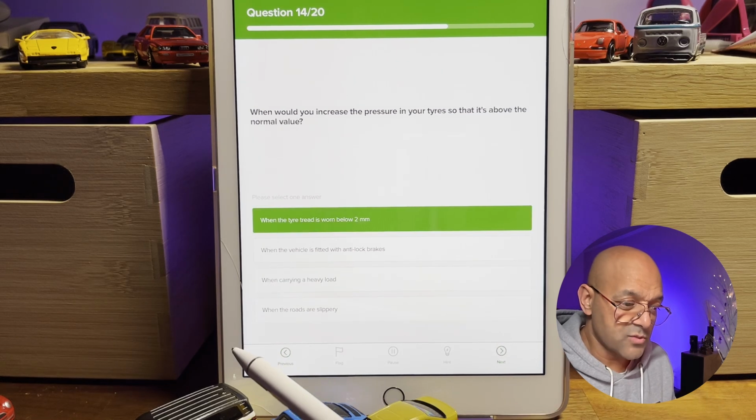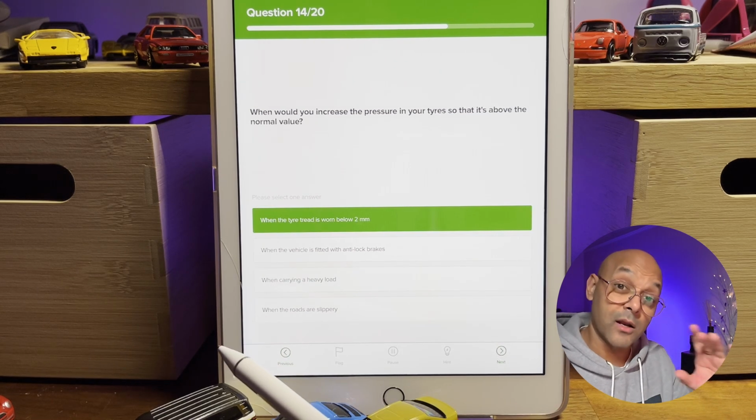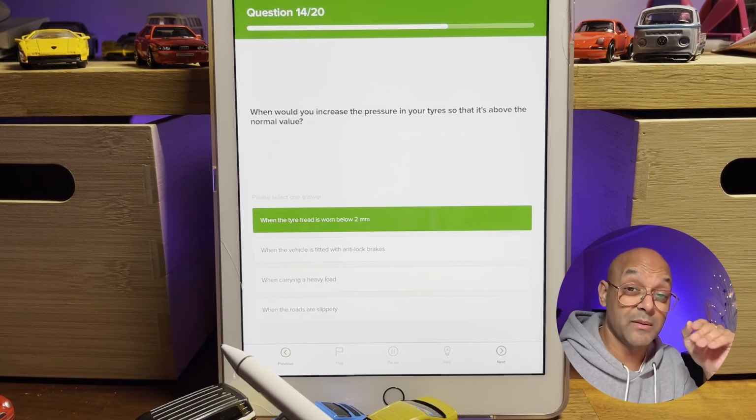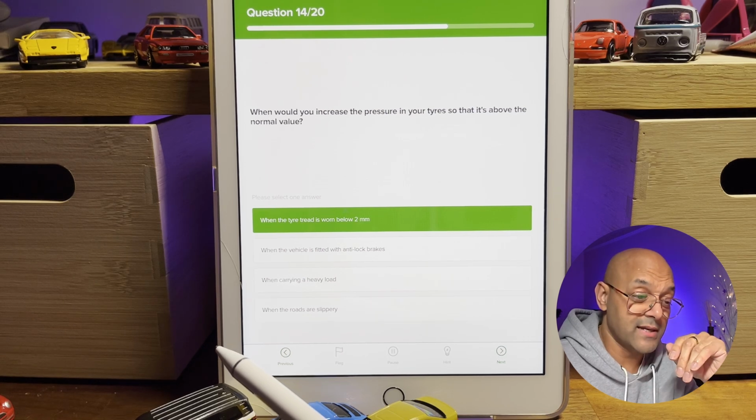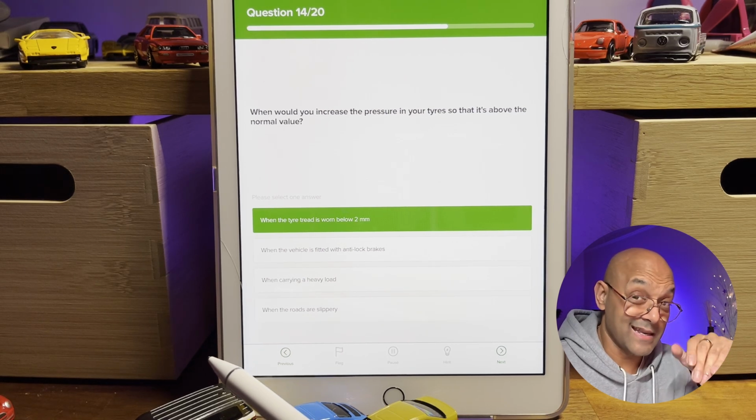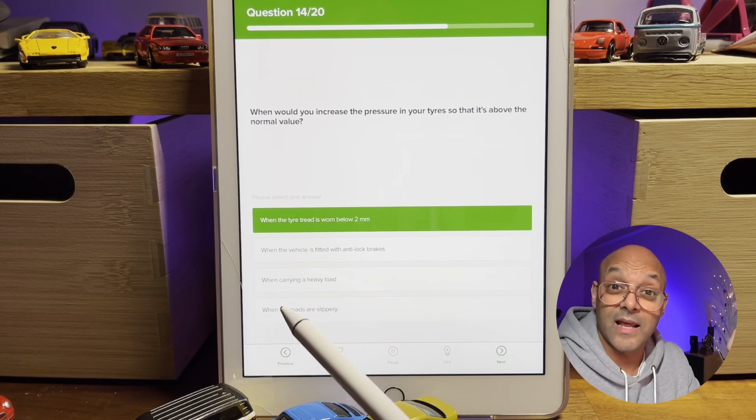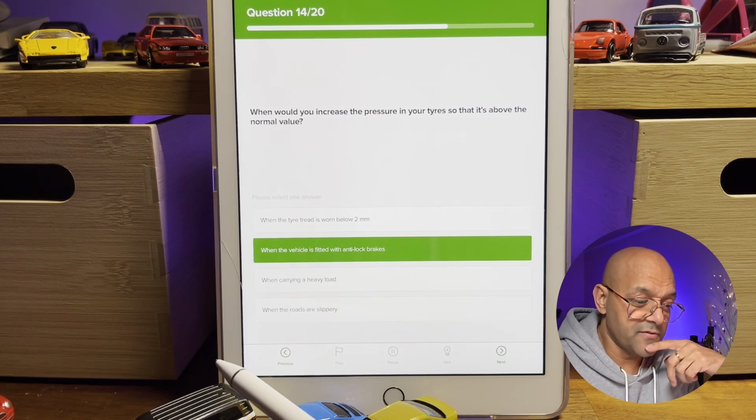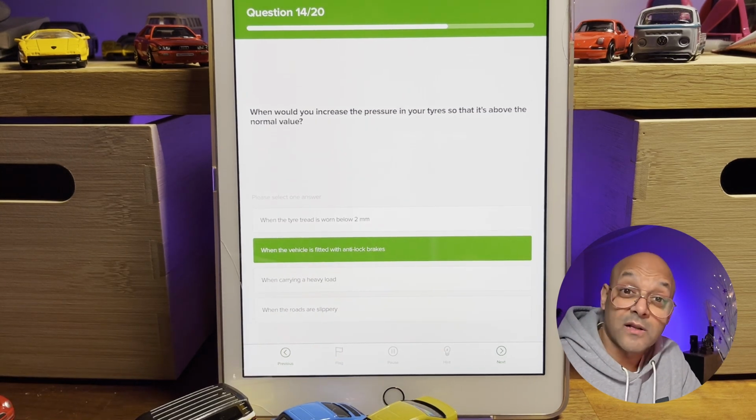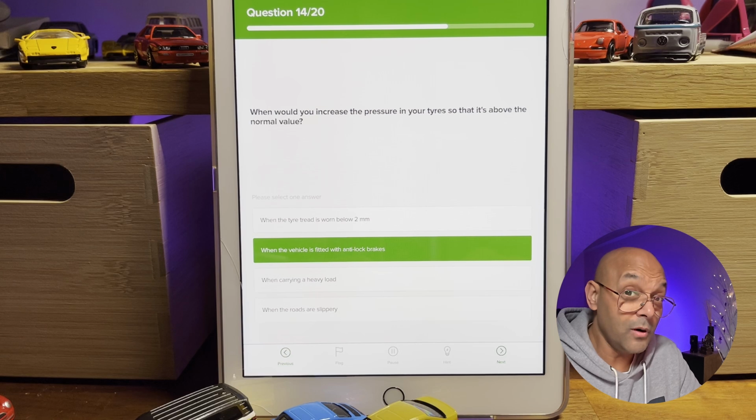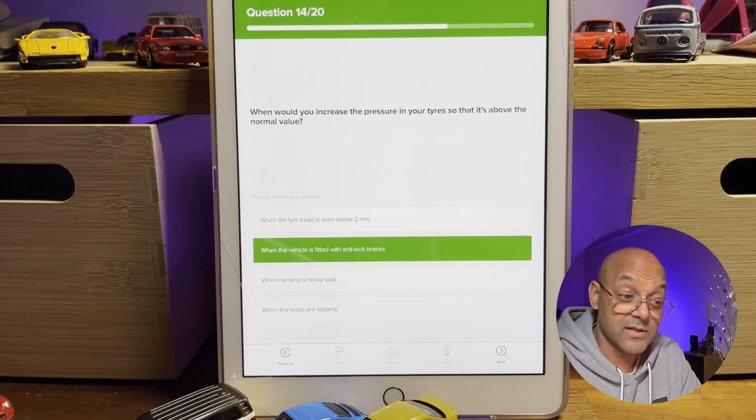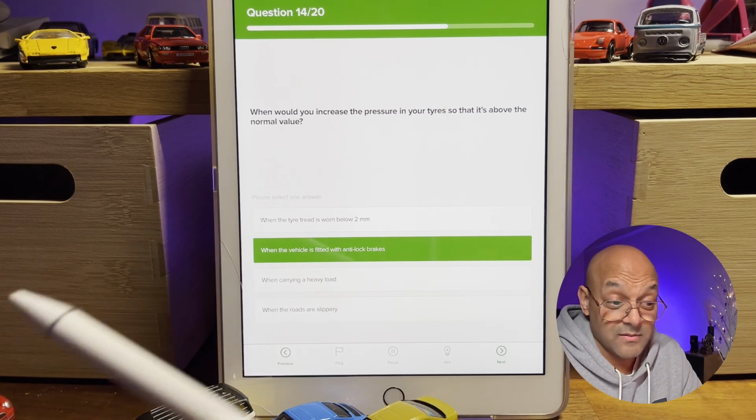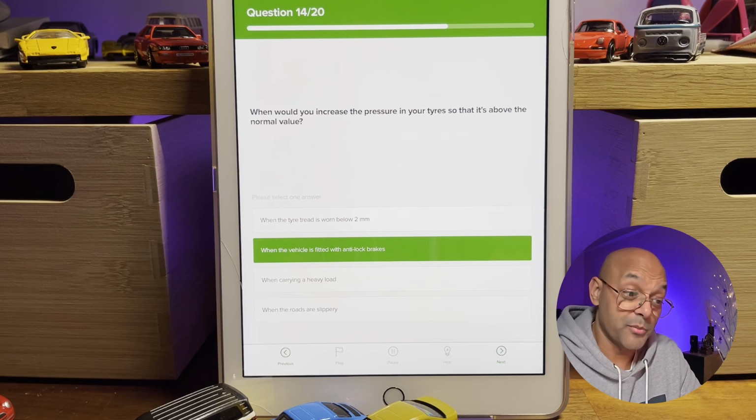When your tread level is worn below 2 millimeters, that's getting quite close to the 1.6 millimeters minimum legal tread depth. So time to change your tires in that case. Increasing your tire pressures isn't going to help matters with that at all. When the vehicle is fitted with anti-lock brakes, pretty much all vehicles since 2004 in this country are fitted with anti-lock brakes anyway. So that doesn't affect how much tire pressure you put in your tires.